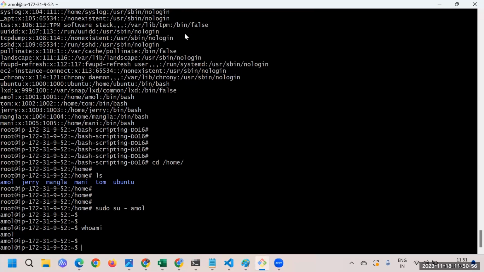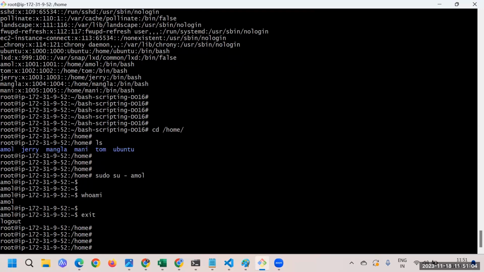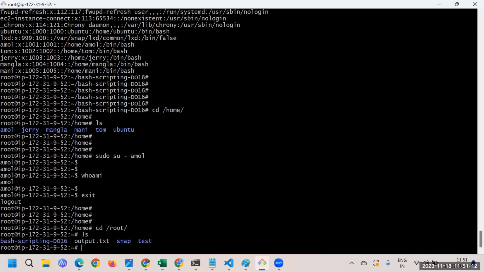Okay, got it. So the way we are doing it with the command, now we have just done it via the script. So that's it, but all users we have added in one go. Now next time if you just go to the slash root, and inside that we have the bash scripting.